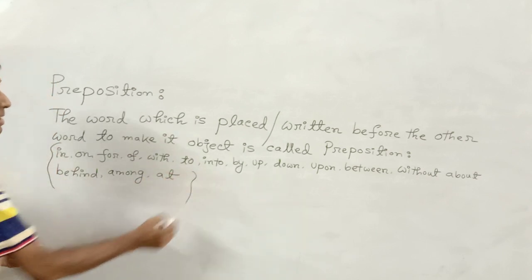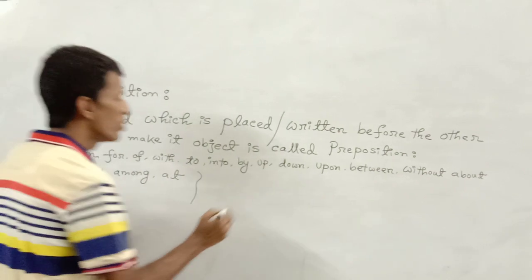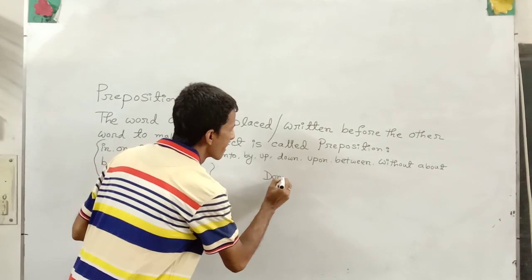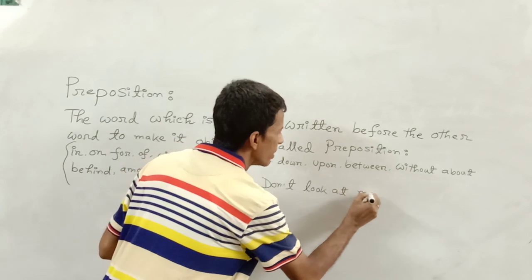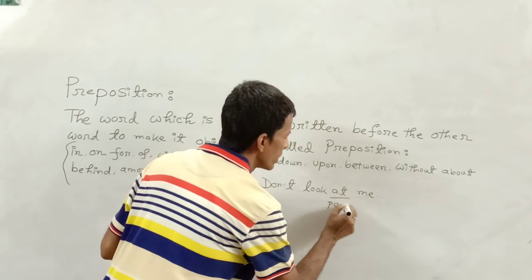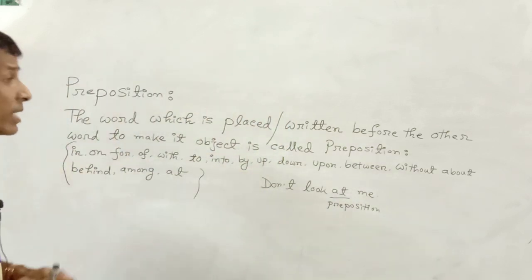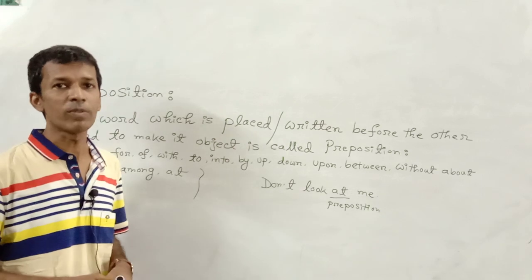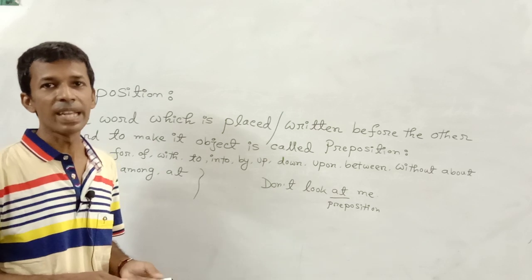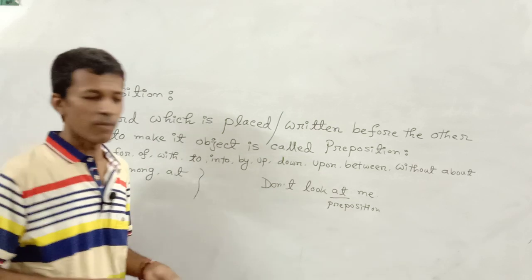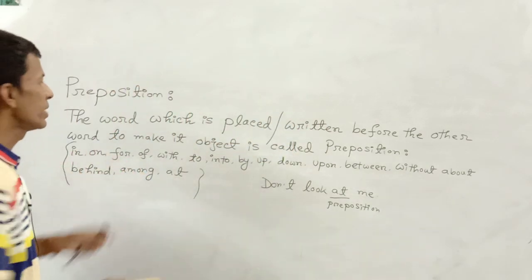All of these words are always used only as prepositions. Do not look at me. Here, at is used as a preposition. But the remarkable factor is that these words can only be used as prepositions. I am repeating my words: they will never be used as other parts of speech in sentences. Now I am going to erase all these words.